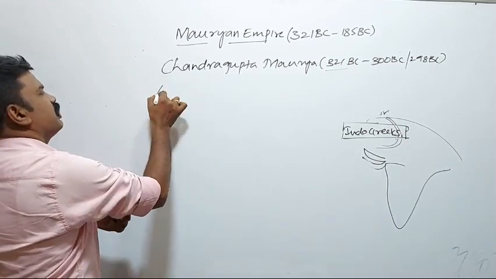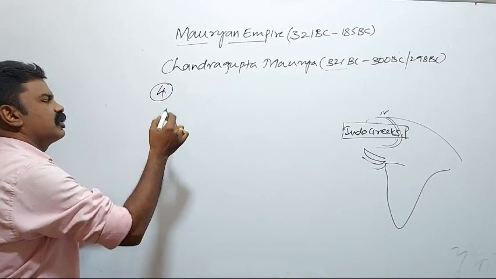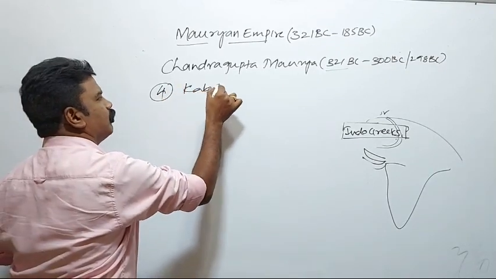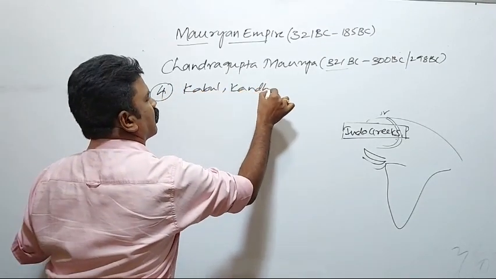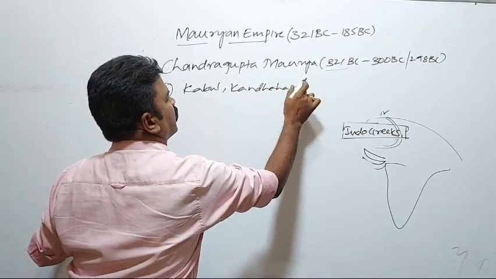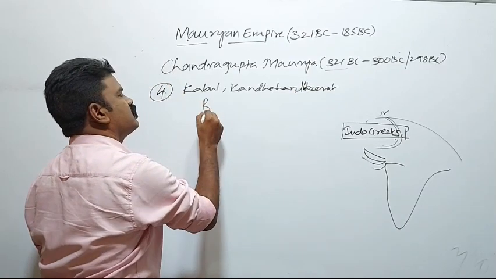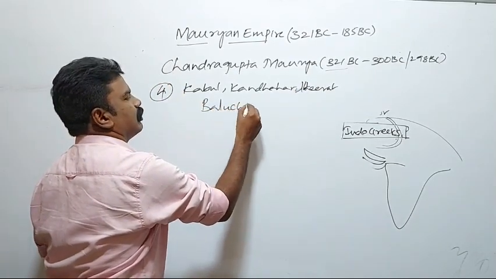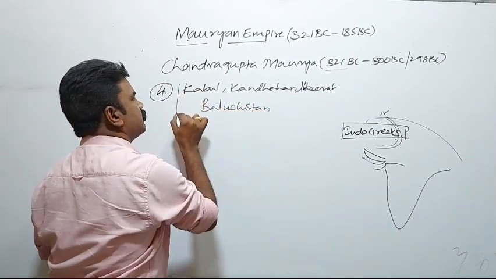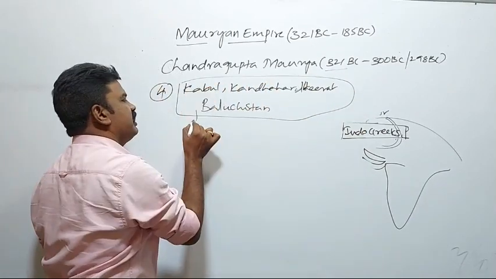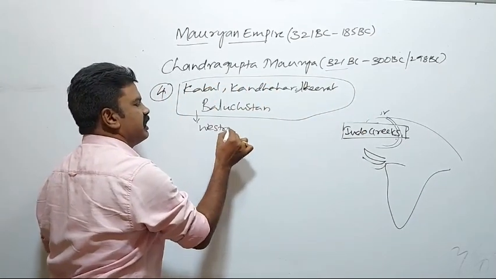Whatever the areas, four areas were occupied by Chandragupta Maurya: Kabul, Kandahar, Herat, and Baluchistan. Along with this, some areas of Western India.